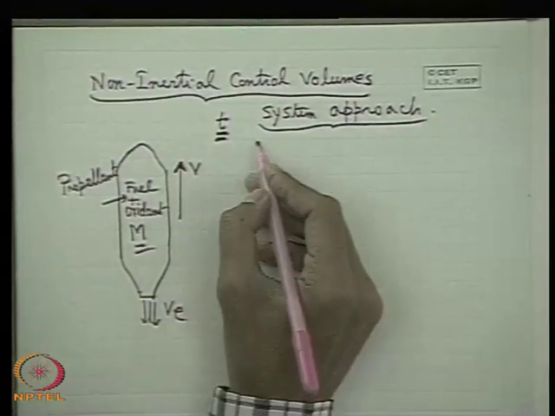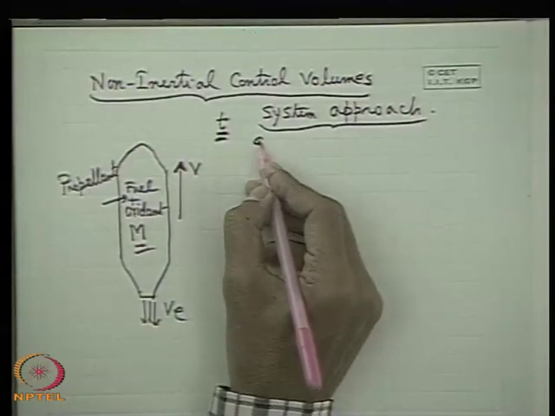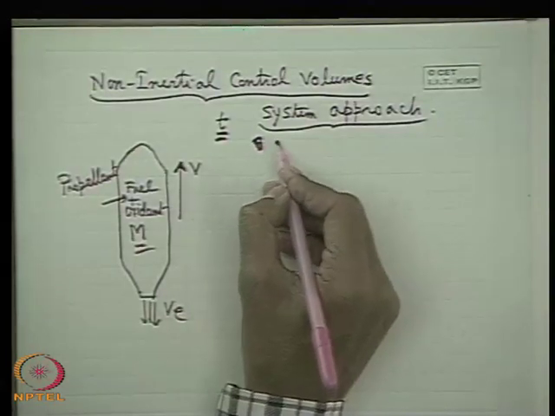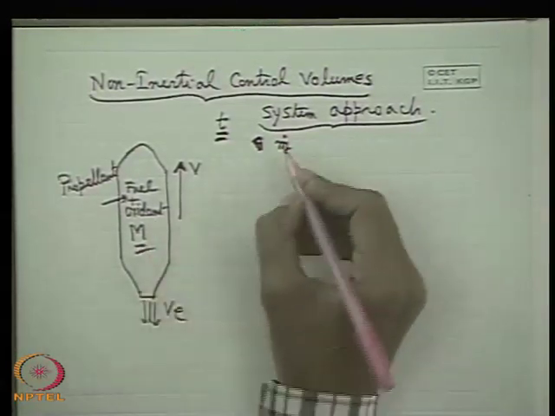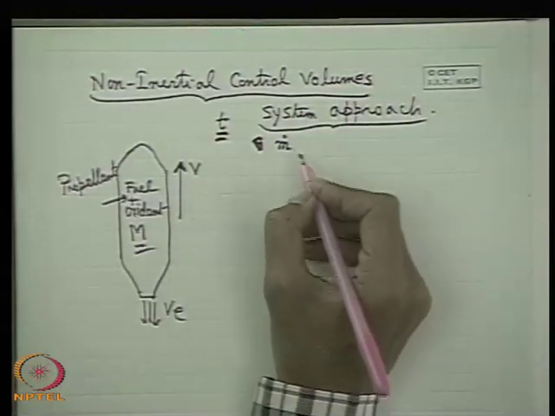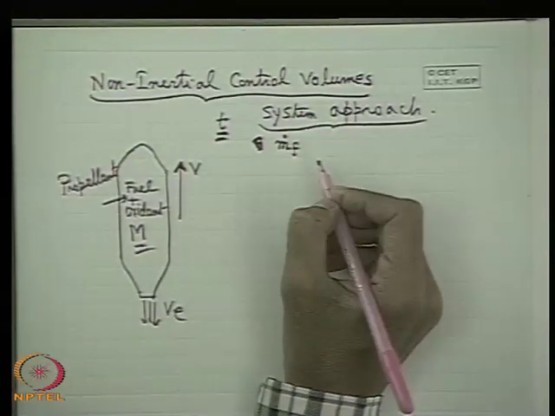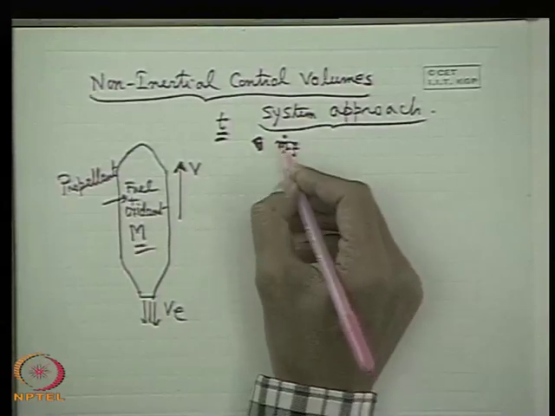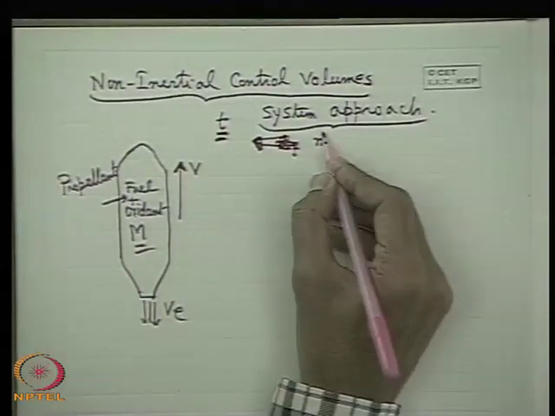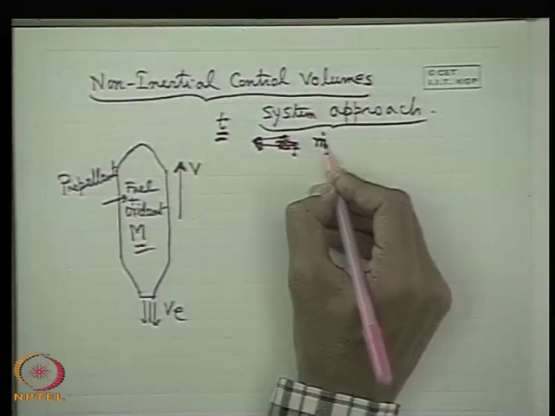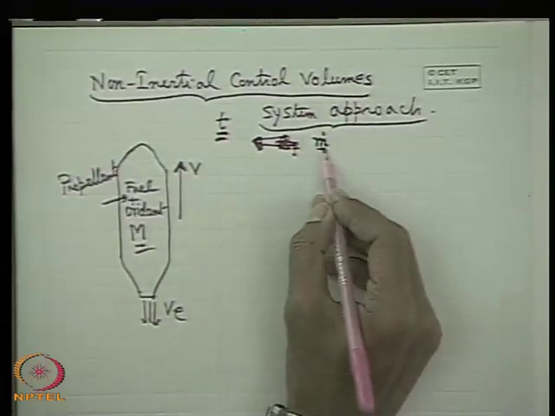And let us consider after a time delta t, the burning rate of the fuel is constant, let that be m dot. That is the burning rate of the propellant.